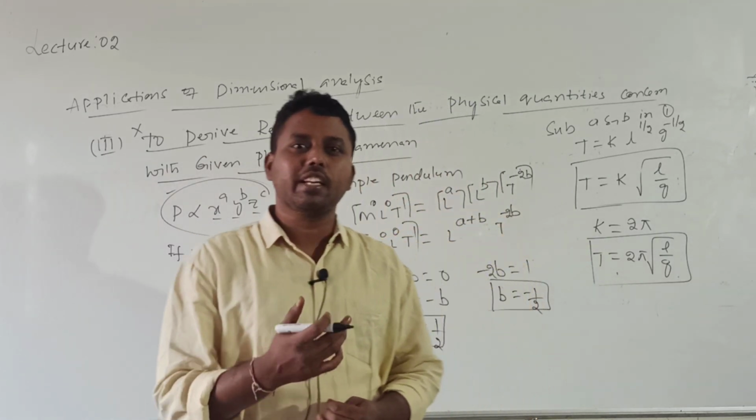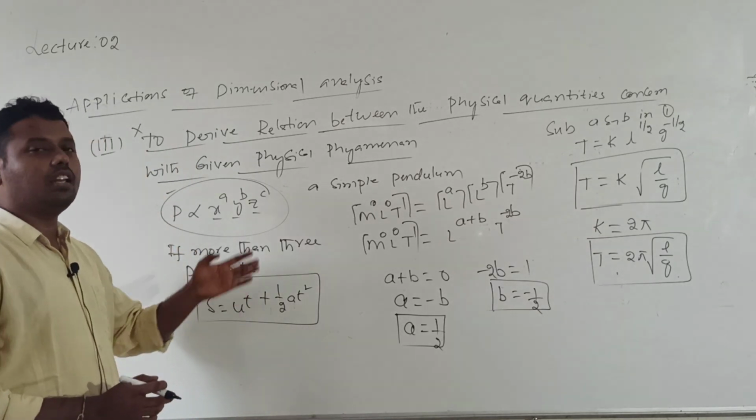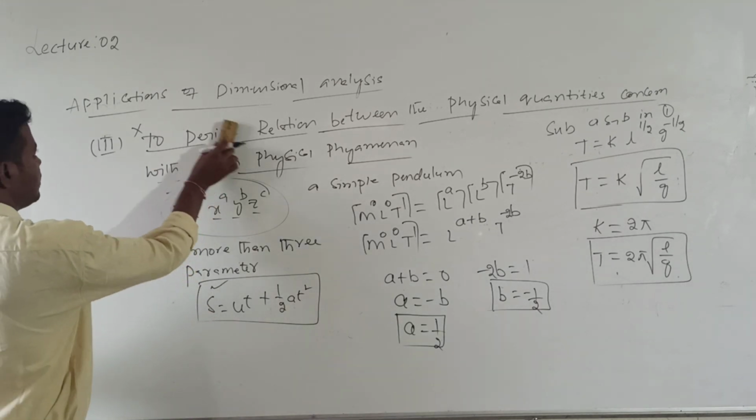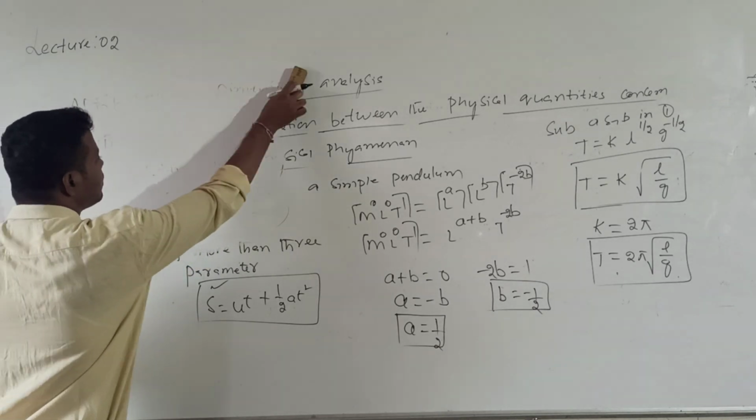So along with discussing the applications, we are also discussing the drawbacks of dimensional analysis. Okay? So these are the applications.